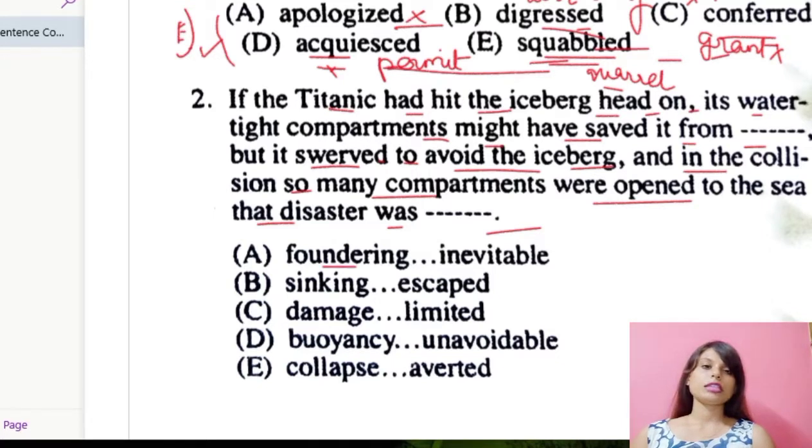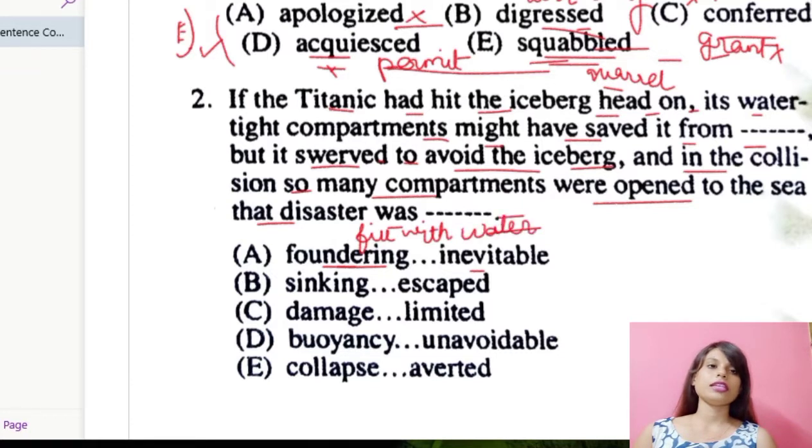Let us put these options one by one and check which one suits the best. Now foundering. Foundering means to fill with water and sink. So I'm writing it down, fill with water and sink. And what is the meaning of inevitable? Inevitable means something which is bound to happen. You cannot stop it anyhow.